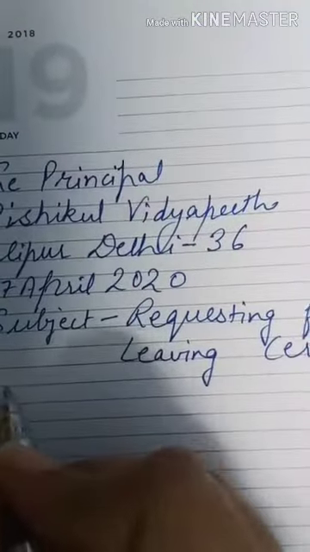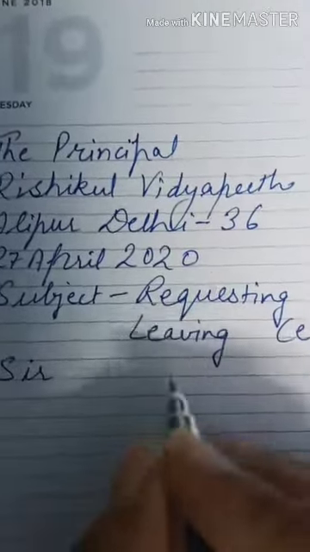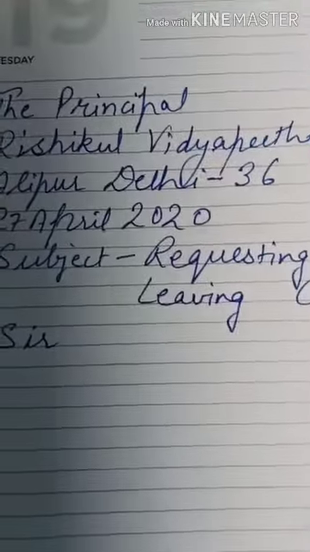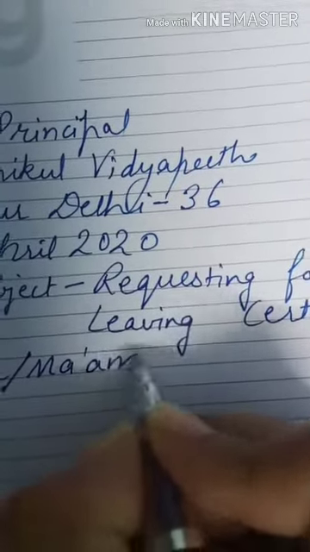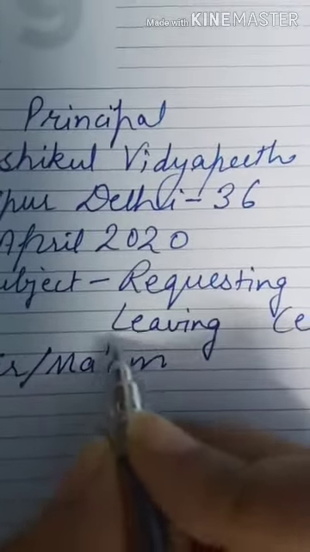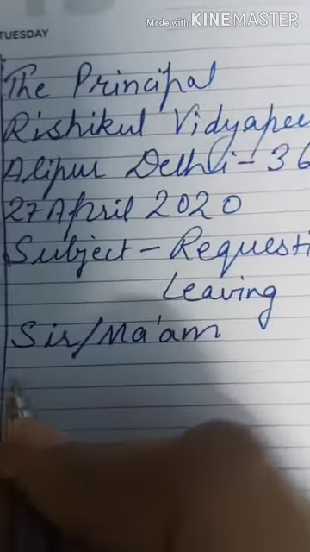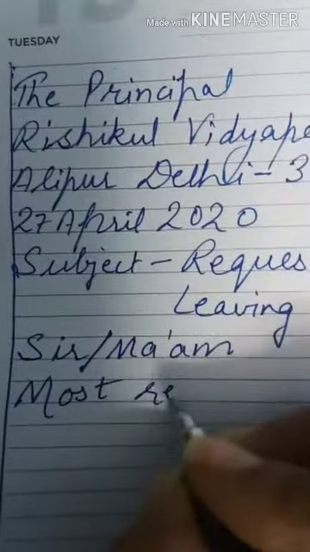Then we'll write the salutation, that is sir, or if it is ma'am, you have to write ma'am, for the person who is the principal. If it is a sir, you will write sir, otherwise ma'am. If you are writing ma'am, you will write it in this way, M-A-'-A-M. Then you will write your content, the body of the letter, the application, which will start with 'Due respect' or 'Most respectfully'.